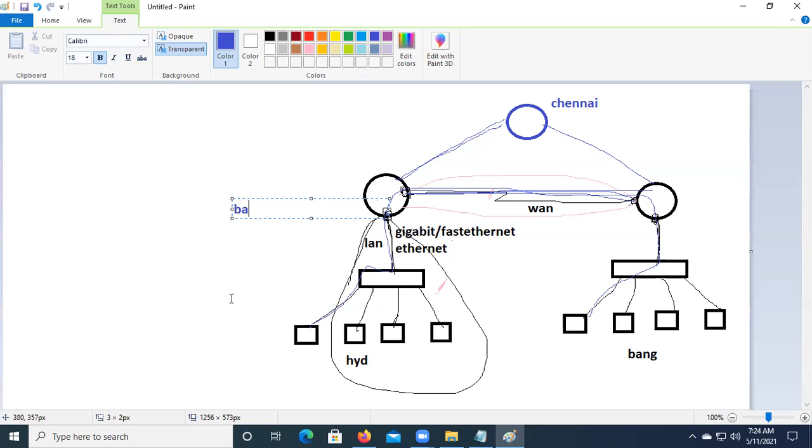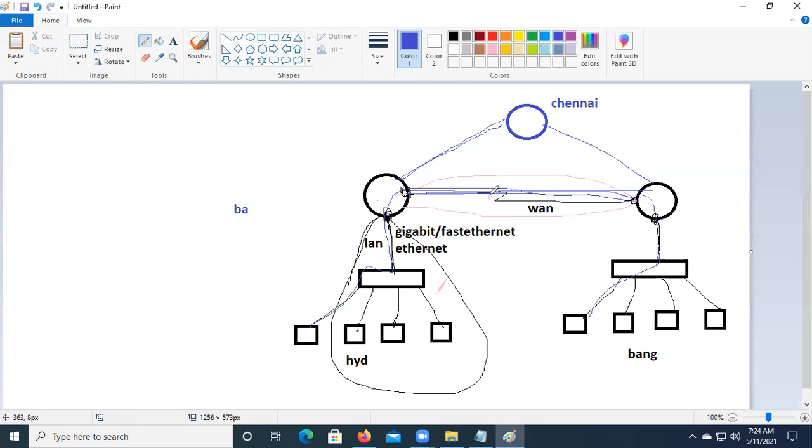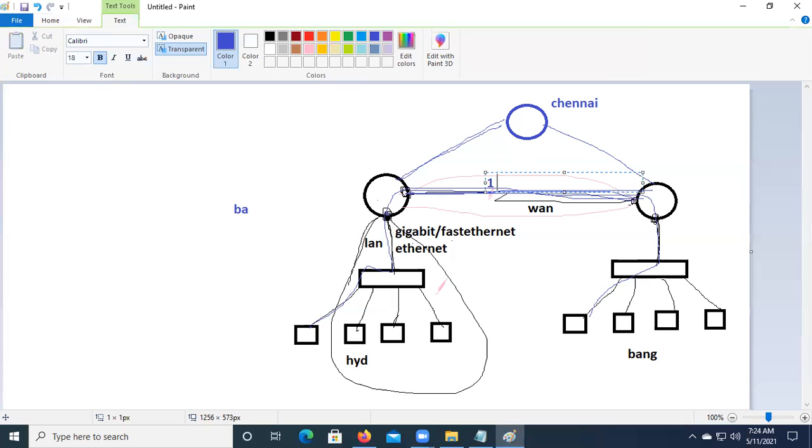Now, to reach from Hyderabad to Bangalore, on this particular path, the bandwidth is 1 Gbps. It is a 1 Gbps line. To reach from Hyderabad to Chennai, this particular bandwidth is 512 Mbps.